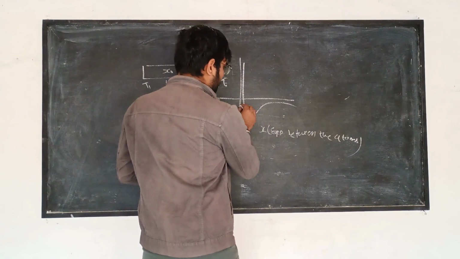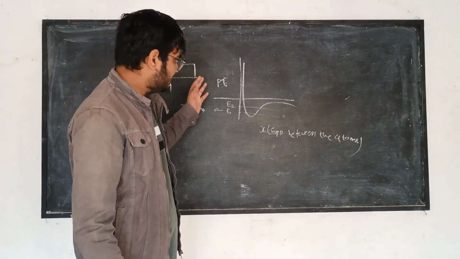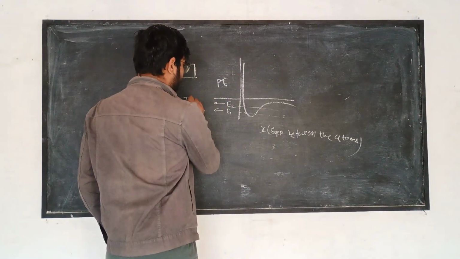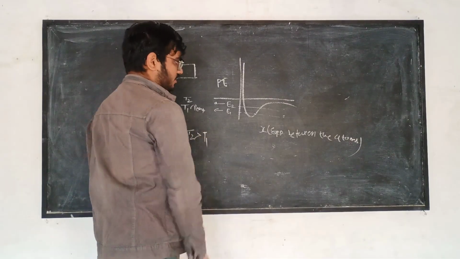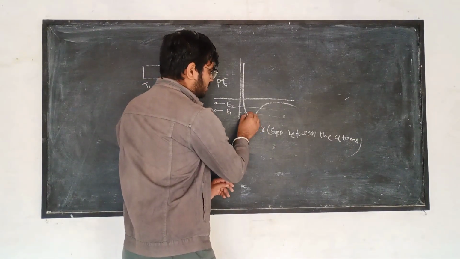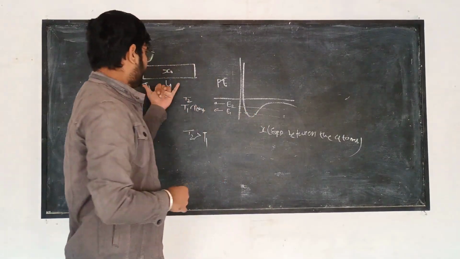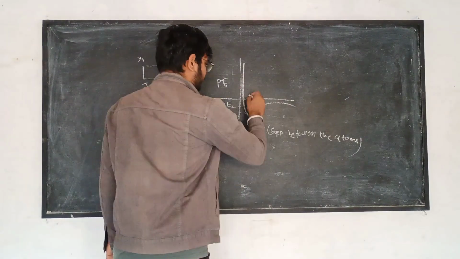Now the potential energy of the body changes. It comes out to be E2, which corresponds to temperature T2. Here T2 is greater than T1. Now here you see there are two points. Here we have X naught, and here X1 and X2.